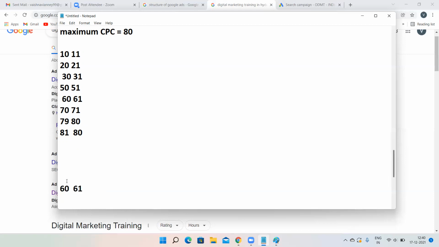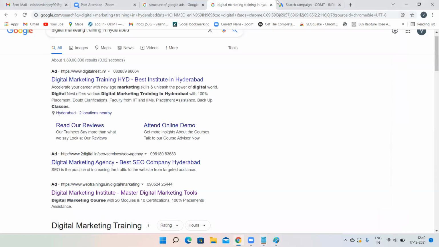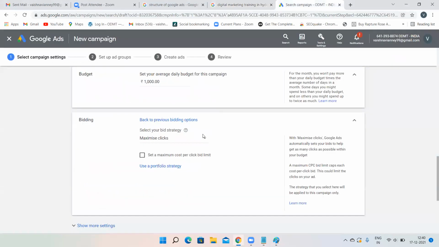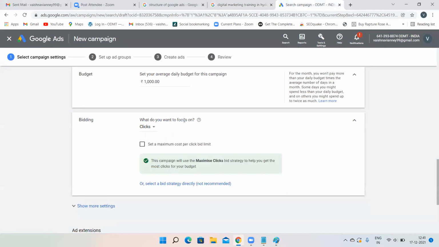So there is a difference between manual CPC and automated CPC. Now, always go for automated bidding only. Give the control to Google for bidding, because you never know how much your competitor is paying. If you go for manual bidding, you will just waste your money. That means you'll just waste your time and your money also. By increasing and decreasing the budget, by increasing and decreasing the CPC only, your time will go and you will not get leads. So don't waste your time. Always go for automated bidding.